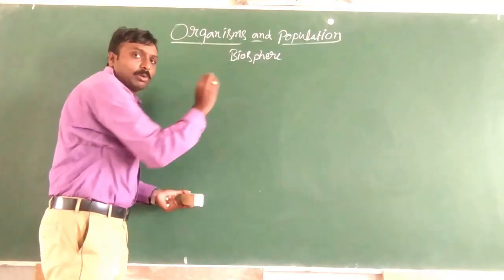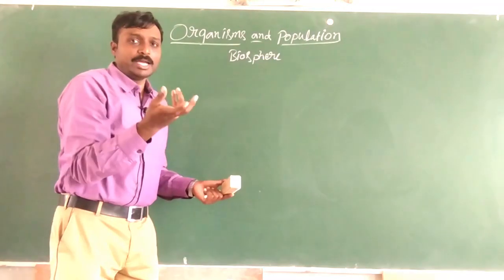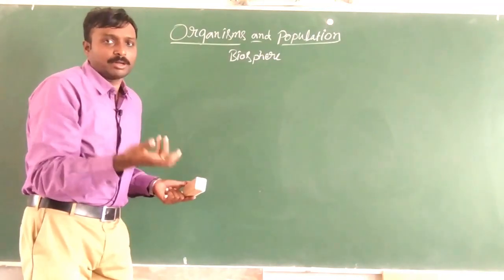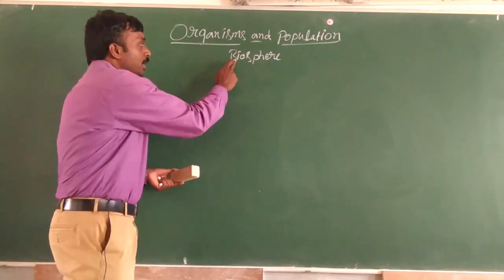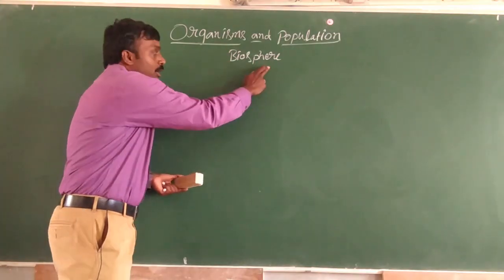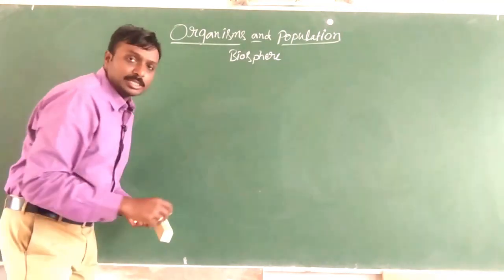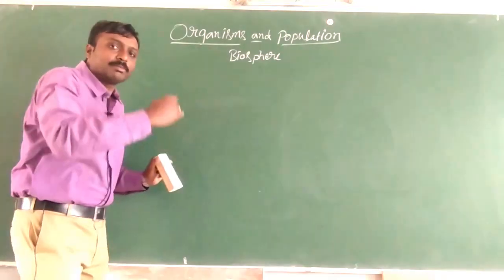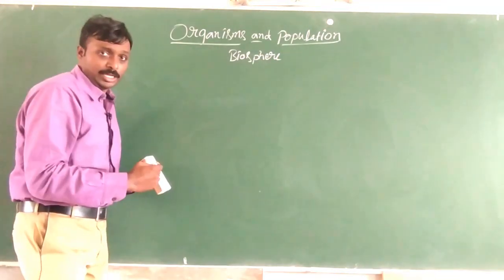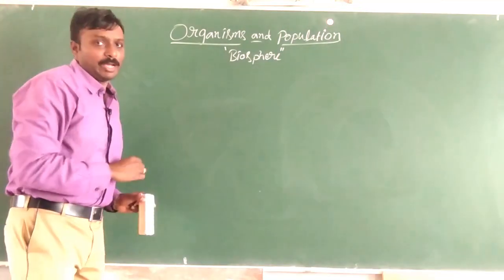Bio means living, sphere means globe, spherical or round shape. So, a living round-shaped environment. Now let us try to understand how this biosphere is built from the lowest level of organization up to the highest category, that is biosphere.